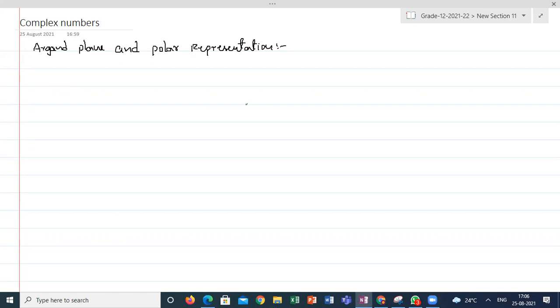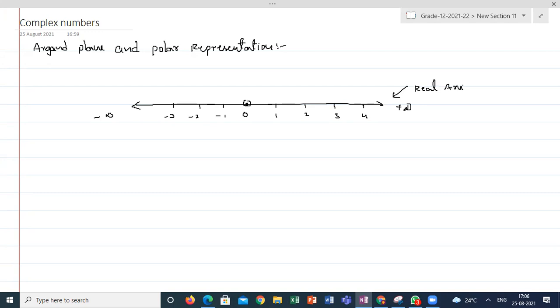We started with the real axis, where you can represent all the real numbers on this line: 0, 1, 2, 3, 4, up to plus infinity, and -1, -2, -3, and so on, to minus infinity. Why am I calling this the real axis? Now we will get full clarity. This is called the real axis. Generally, we consider the x-axis as the real axis.